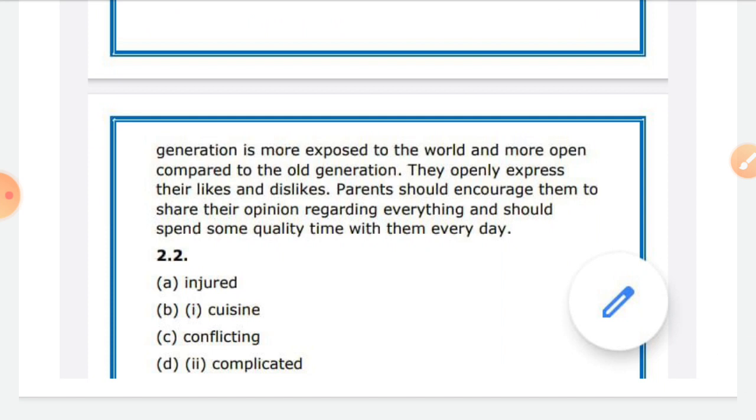Don't feel shy to write whatever you want to write, but with proper sentence construction and a relevant thought. Don't write something taking it from somewhere else. Just write the relevant answer. Have that relevancy, have that link with the question, and write your opinion. Okay, so this is how we will be doing these two paragraphs in case they come in your examination.